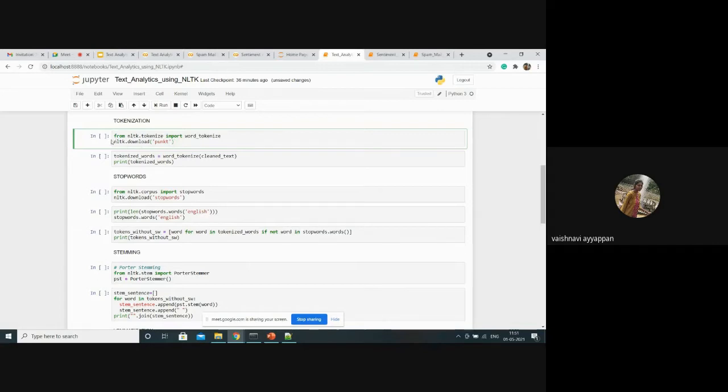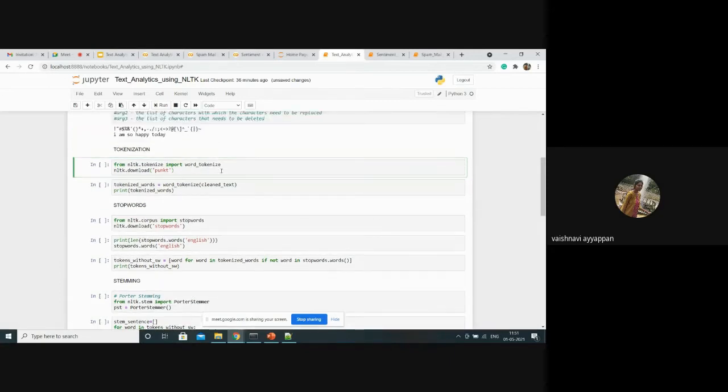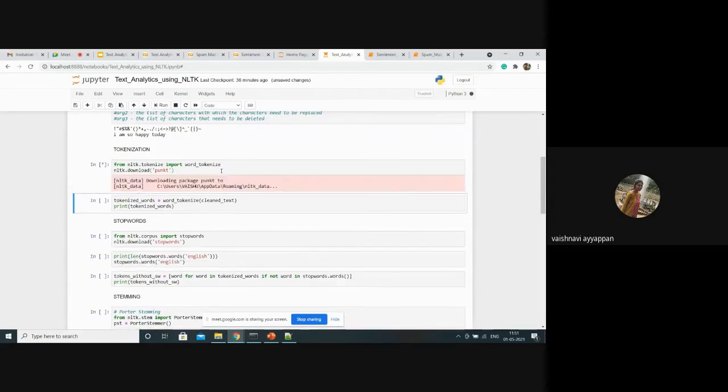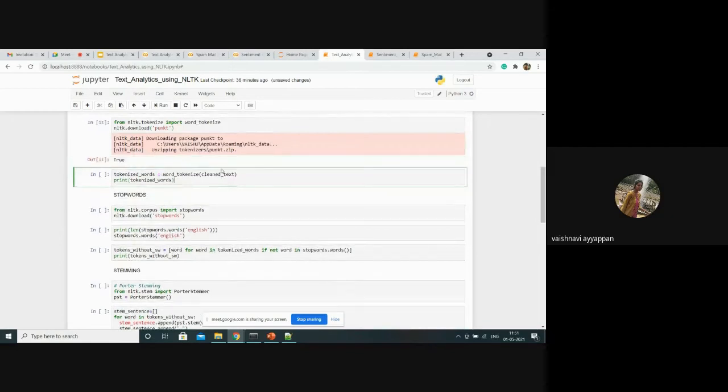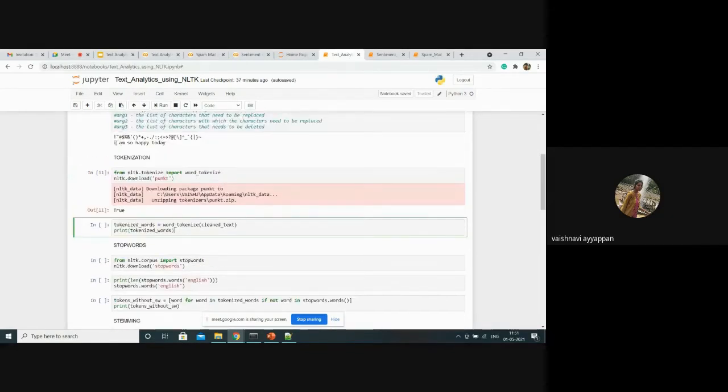And then we also need to download punkt. Okay, I'm using it here. Okay, it's downloading. Next, here we are going to tokenize the words of the cleaned text. Okay, I have the text: I am so happy today, and I am going to tokenize it.